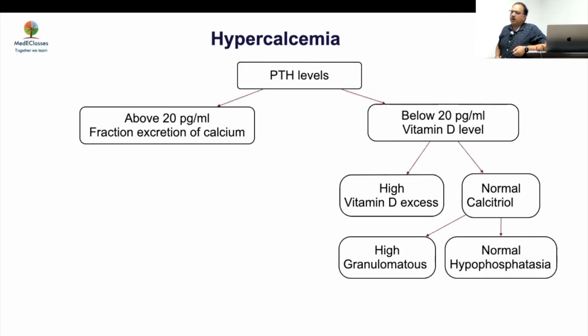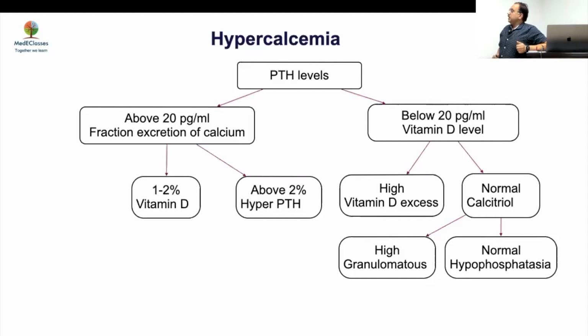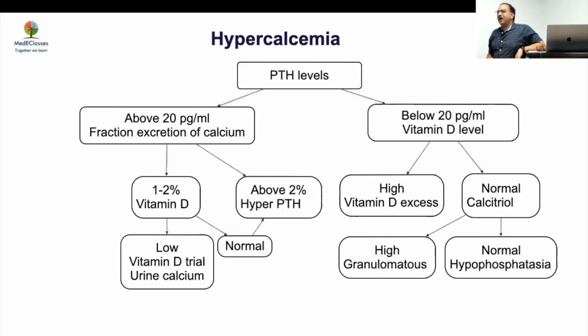If your PTH is above 20, then you're dealing with hyperparathyroidism or a calcium sensing receptor defect. In hyperparathyroidism the PTH will be very high, but sometimes it is difficult. So then you look at the fractional excretion of calcium. If the fractional excretion of calcium is more than 2%, this is clearly hyperparathyroidism. If it is 1 to 2%, it may be falsely low because of vitamin D deficiency and one more thing, thiazide. So you look at the vitamin D level. If vitamin D is normal, then you think of hyperparathyroidism. If vitamin D is low, you give a trial of calcium and vitamin D and see whether it increases.